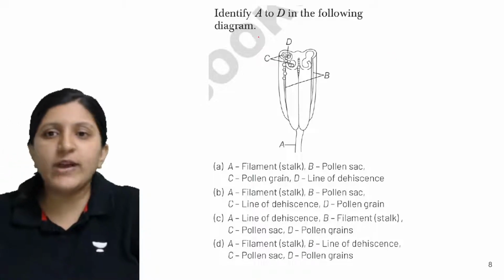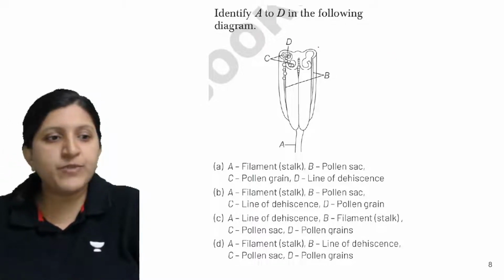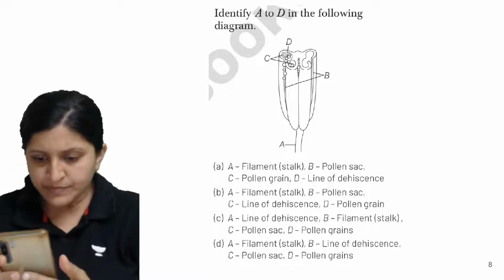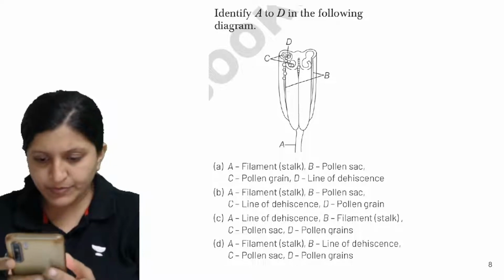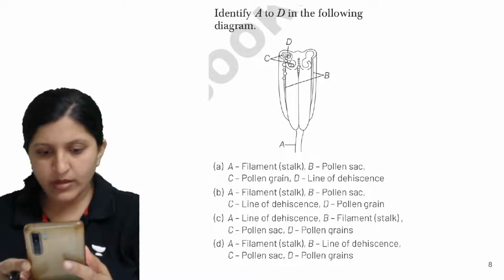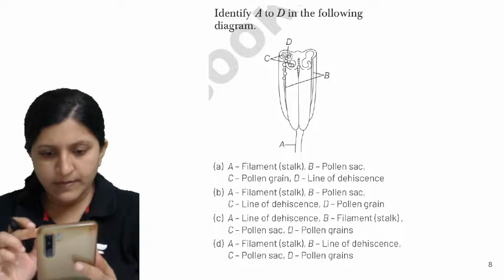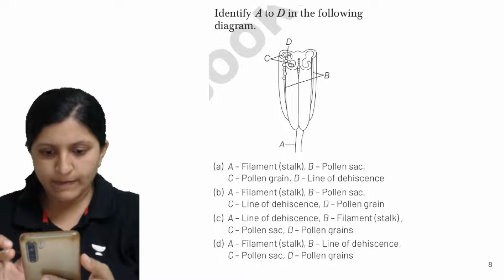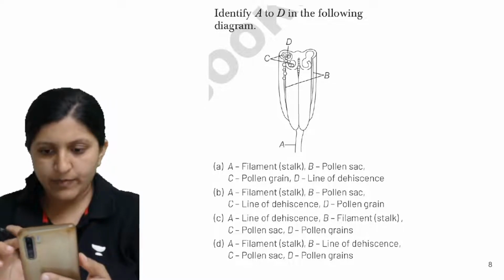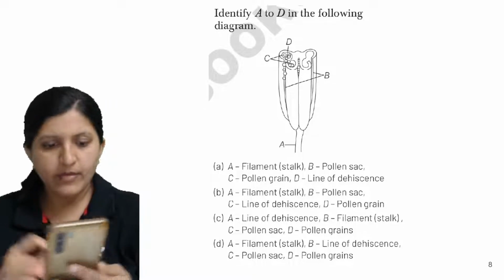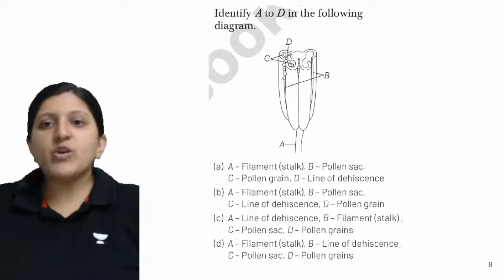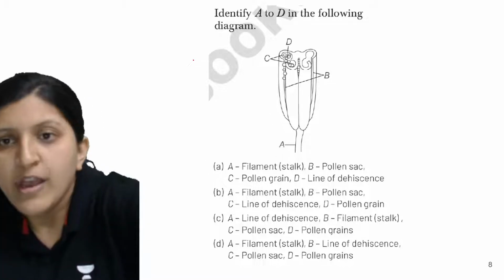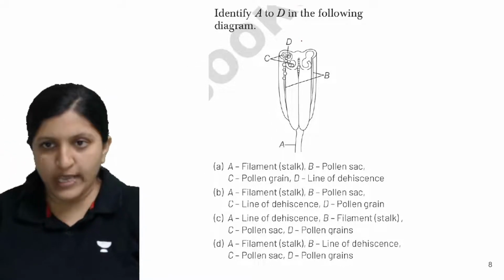Moving on to the next one, so identify A to D. Okay, I think this picture is visible. Is this visible clearly? Just a second. Okay, so let's have a look at this. Identify A to D. I think this is fine. It is visible. Yeah. So identify A to D in the following diagram.